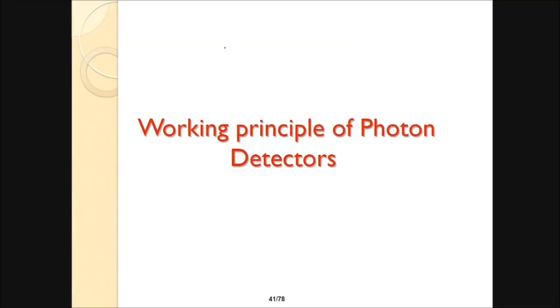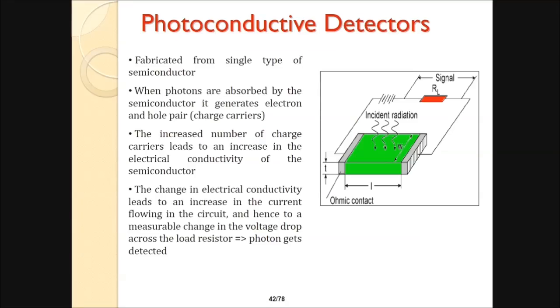Working principle of photon detectors: photoconductive. These are fabricated from a single type of semiconductor. When photons are absorbed by the semiconductor, they generate electron and hole pair charge carriers. The increased number of charge carriers leads to an increase in the electric conductivity of the semiconductor. The change in the electric conductivity leads to an increase in the current flowing in the circuit, and hence to a measurable change in the voltage drop across the load resistor, and the photon gets detected. This is the ohmic contact, this is the incident radiation, and here we can get the signal.